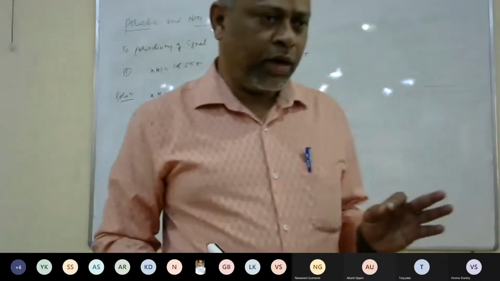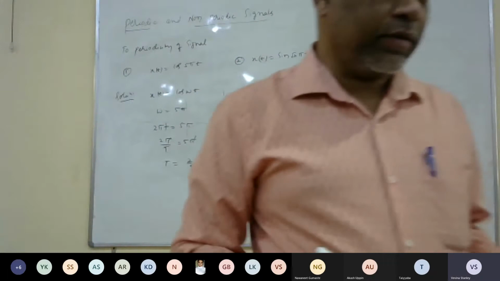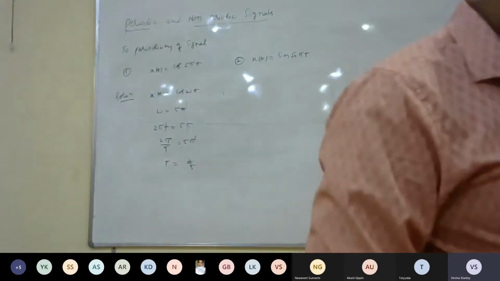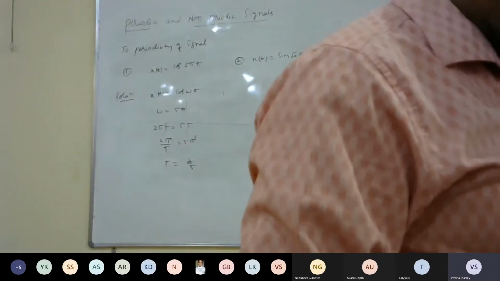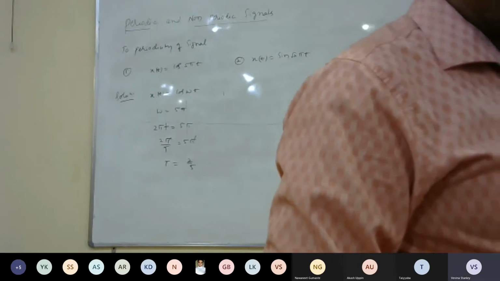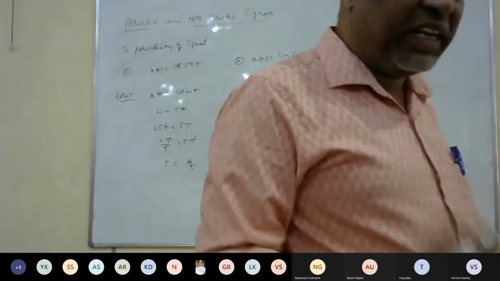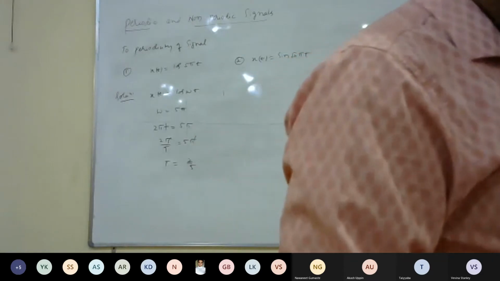do you know what a rational number is? Can anybody give the answer? What is the definition of a rational number? It is in the form of p by q, where q is not equal to 0, and both p and q must be integers. Is it right?